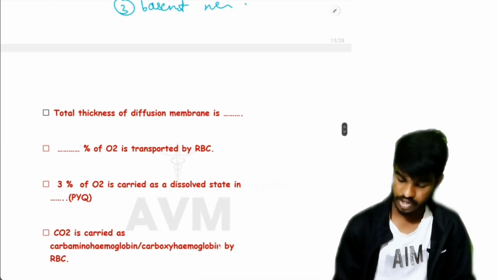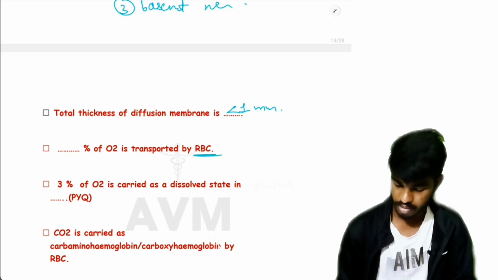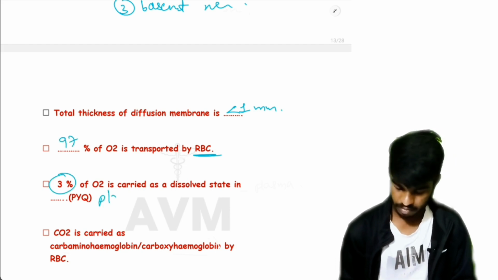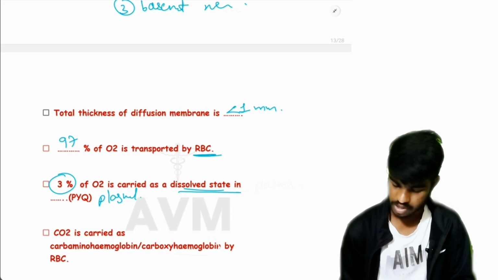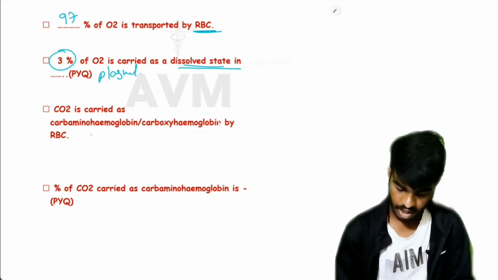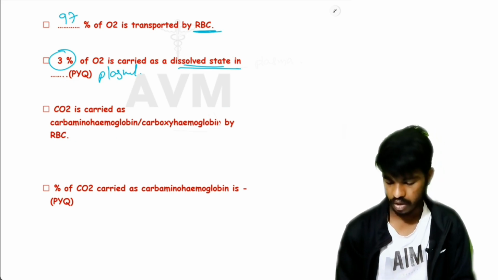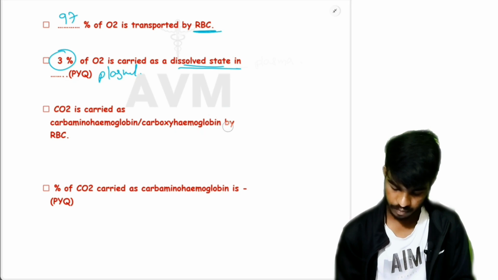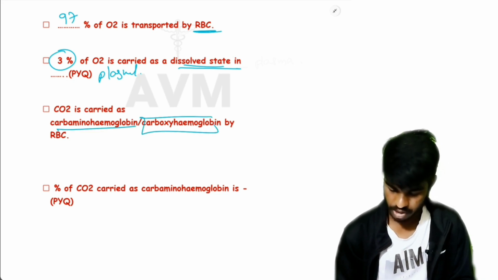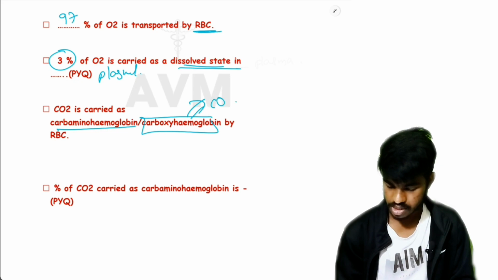Total thickness of diffusion membrane is less than 1 mm. Percentage of O2 transported by RBC is 97 and 3% by plasma in dissolved state. CO2 is carried as carbaminohemoglobin and carboxyhemoglobin, which is CO.